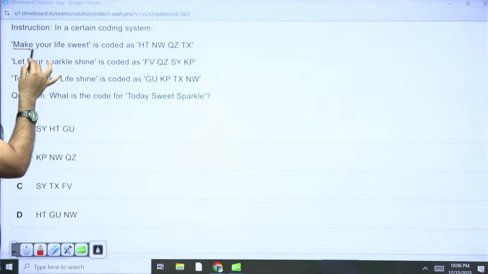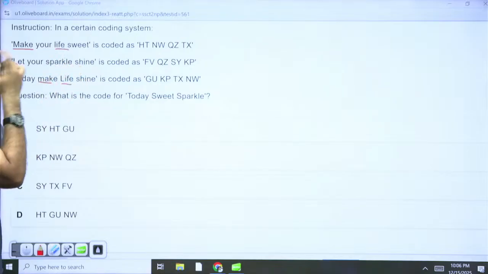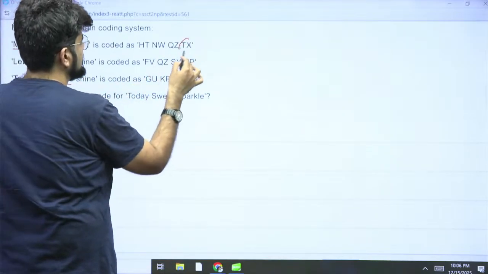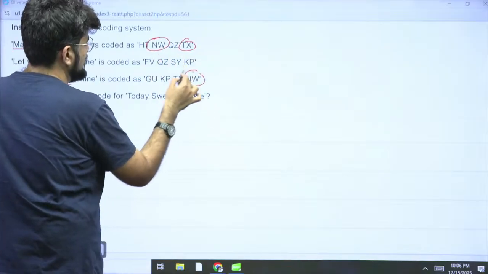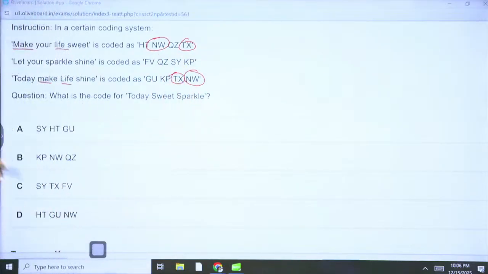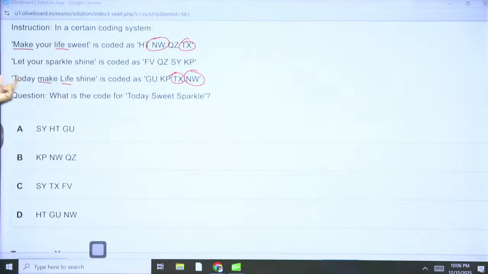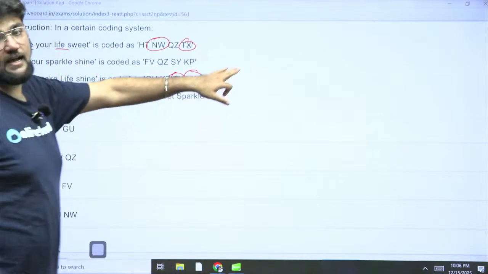If you observe the first and this one, you'll get the code for make life. What is the code for make life? It is TX NW, right? NW TX, correct? That means whatever is the code for make or live, I don't care, but it is either of these. That means this is not the code for today, TX and NW.